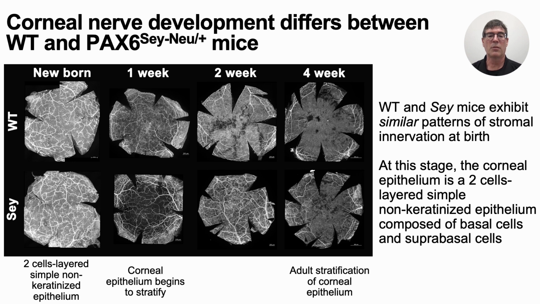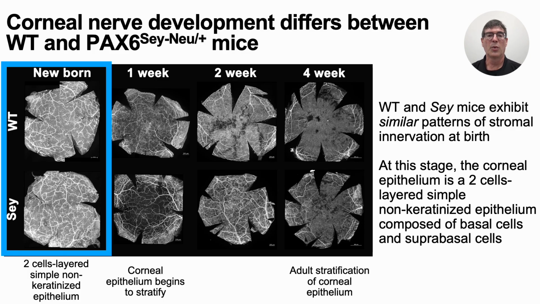Shown in the top panel of figures are the wild type, and the bottom are those from small eye. Interestingly, at birth, the patterns of stromal nerves appear to be the same between the two genotypes. At this stage, the corneal epithelium is a 2-cell layer thick, simple non-keratinized epithelium composed of basal cells and suprabasal cells.